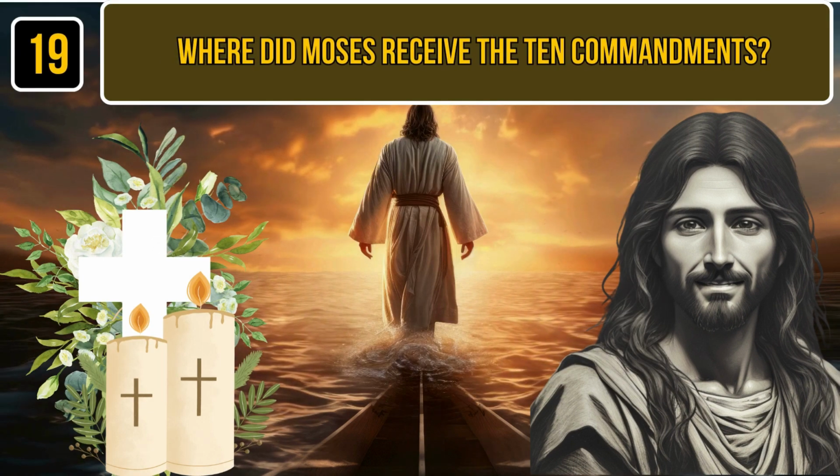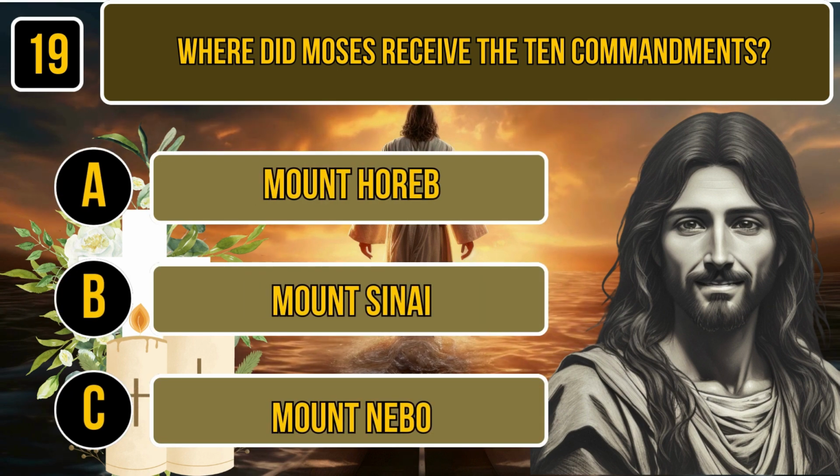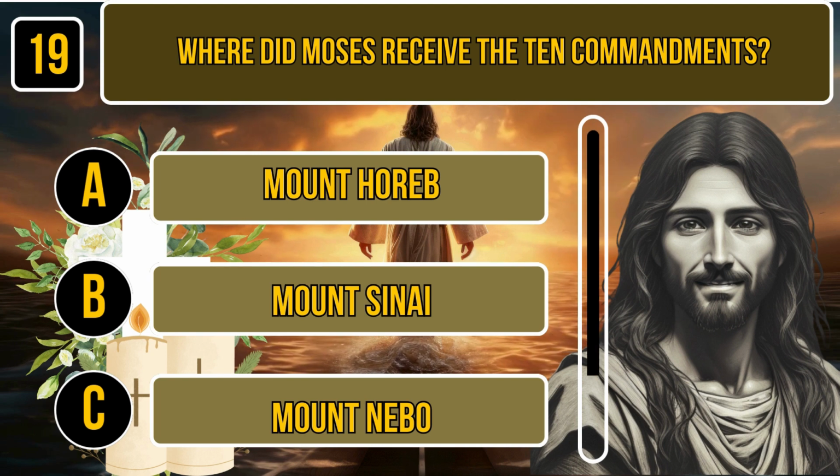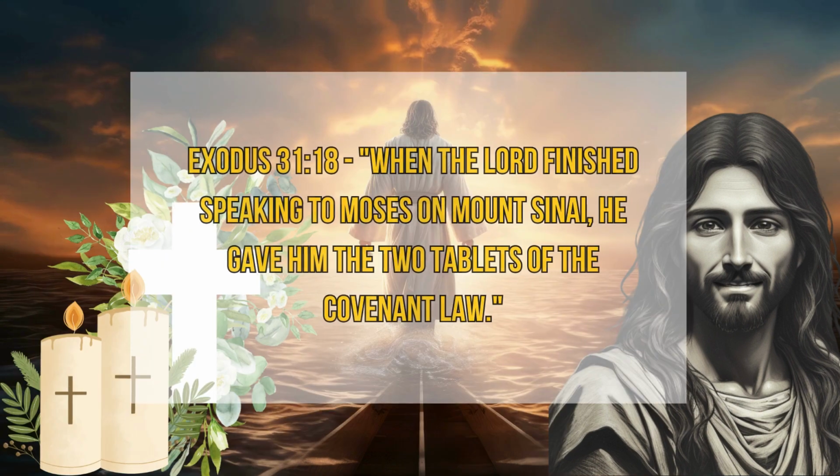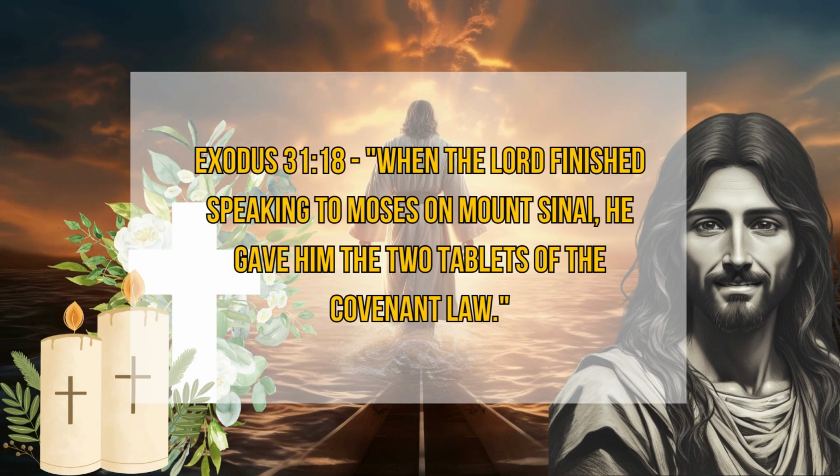Question number 19. Where did Moses receive the 10 Commandments? A. Mount Horeb. B. Mount Sinai. C. Mount Nebo. Time for thinking. The correct answer is Mount Sinai. Exodus 31:18. When the Lord finished speaking to Moses on Mount Sinai, he gave him the 2 tablets of the covenant law.